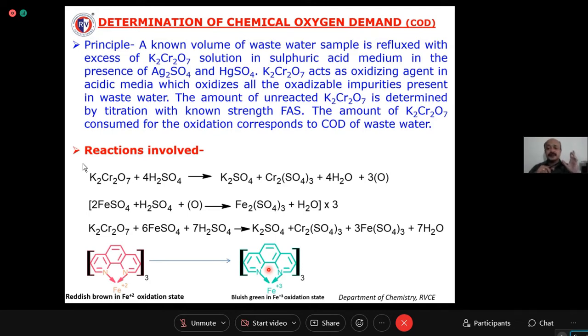Without this water sample. That means you have to take 25 cm cube of only potassium dichromate and then add this sulfuric acid, which contains all these reagents. No need to reflux here because it doesn't contain any water sample, and titrate against this FAS, that is ferrous ammonium sulfate, by adding ferroin indicator. So note the back titer value and blank titer value; the difference will give you the amount of FAS consumed, that is, the amount of potassium dichromate consumed in terms of FAS. By knowing this FAS value, you can calculate the amount of COD.